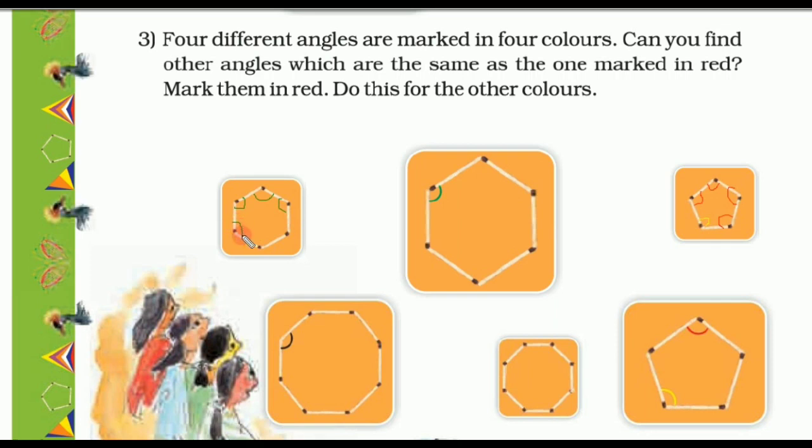Children, you should also do it in your textbook. And now let's move on to the next shape. Which type of shape is this? This polygon has 8 sides. See, 1, 2, 3, 4, 5, 6, 7, 8. So this is an octagon, and in the octagon one angle is marked with black color.